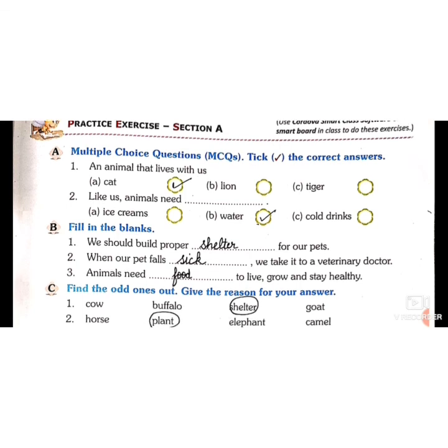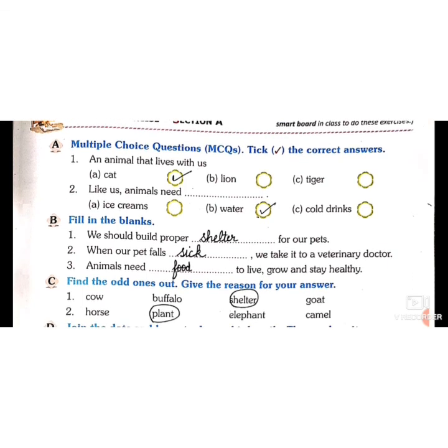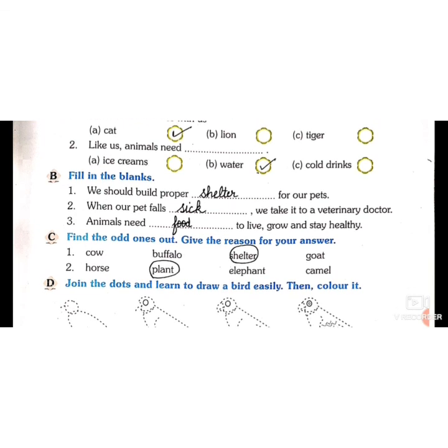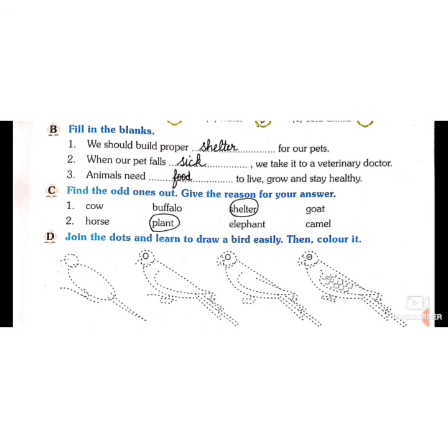Now it's time for the book part. An animal that lives with us: cat, lion or tiger. We cannot live with lion and tiger as they are dangerous animals. So the answer is cat. Like us, animals need ice creams? No. Cold drinks? No. Answer will be water. We build proper shelter for our pets. When our pet falls sick, we take it to a veterinary doctor. Answer is sick.